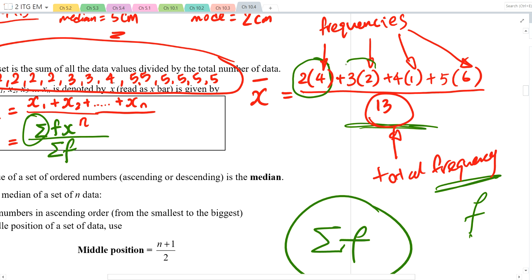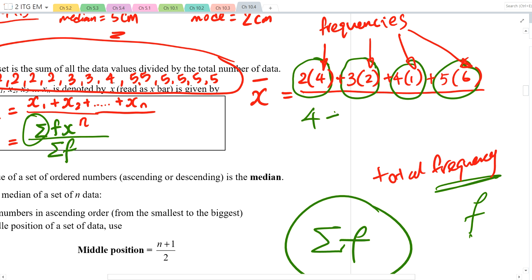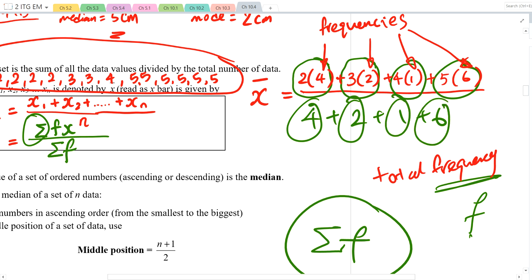Frequency times x plus frequency times x plus frequency times x plus frequency times x. That is a summation. In the denominator, I've got 4 plus 2 plus 1 plus 6. It is the frequency plus frequency plus frequency plus frequency. In other words, summation, adding up only. Okay?